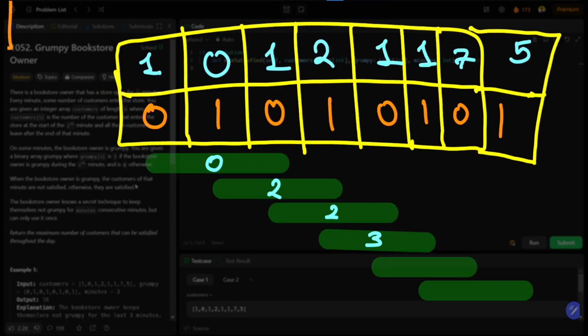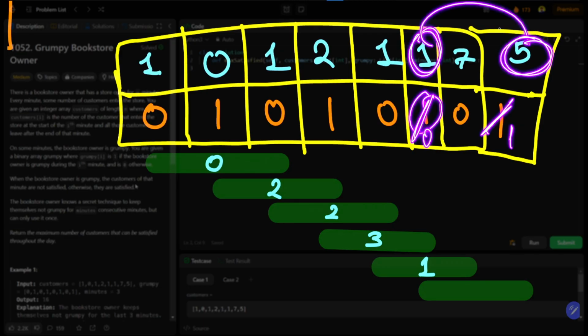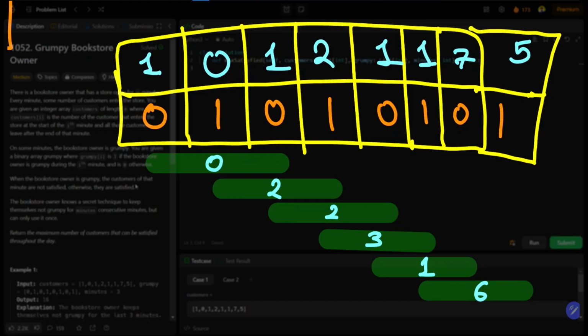Again, I can contribute like this much. So here I am just getting one customer. Now if you see the last one, I can make these 2 as non-grumpy. So if I change the state of this to 0, I can contribute 1 customer from here, 5 customers from here. So in total I can contribute 6 customers.